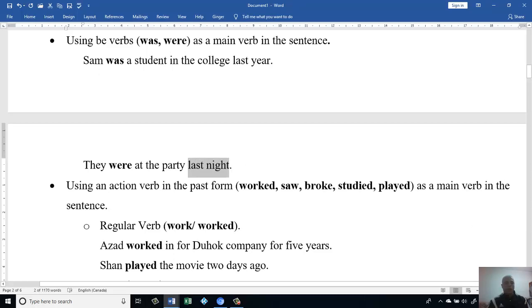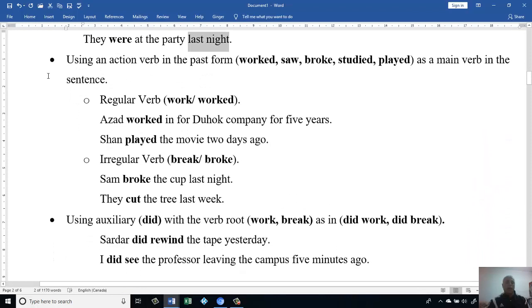Okay. The second thing we said is that we could use the action verb. For example, here we have using an action verb in the past form.